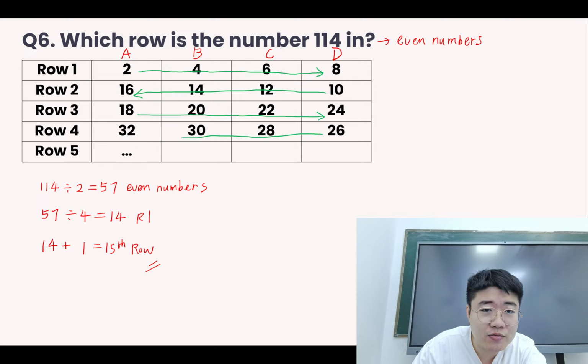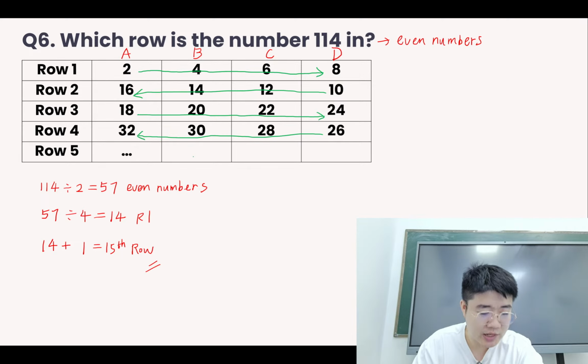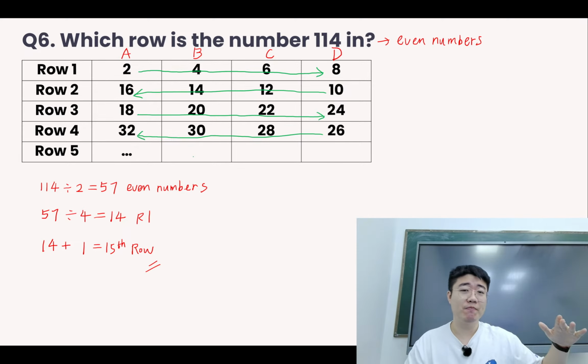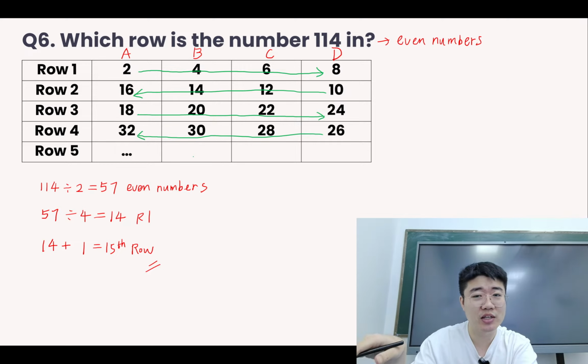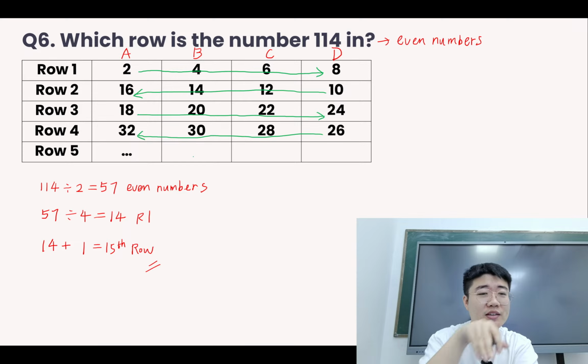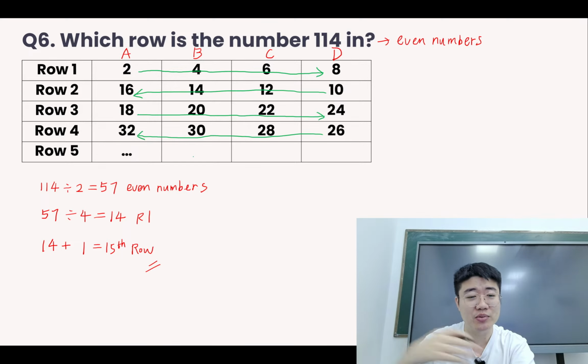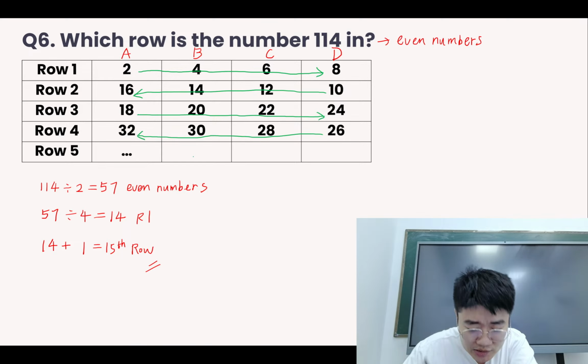And then it goes from the biggest to the smallest. So the numbers just keep on going back and forth. Right? It goes back and forth. So from A to D, then D back to A, then column A to D, then D back to A. So we notice that those with the same pattern depend on whether it's an even number or odd number. If you look at all the odd numbers, it will go in the same direction.